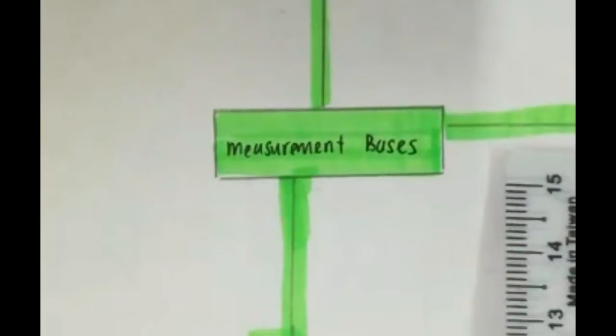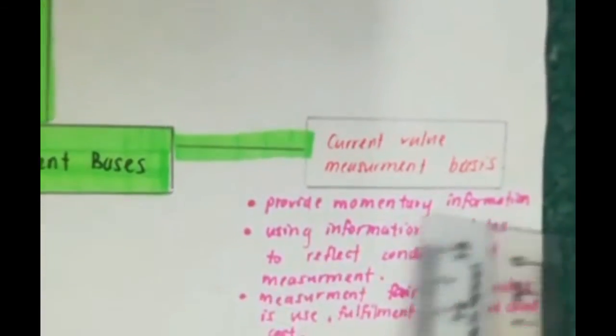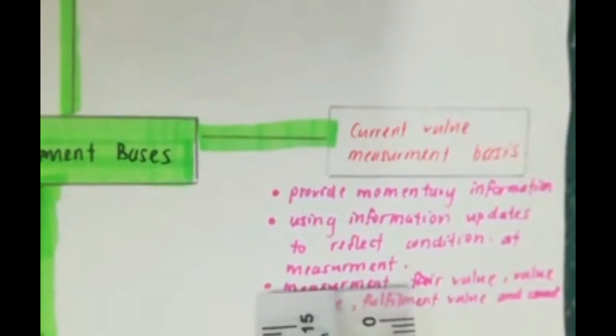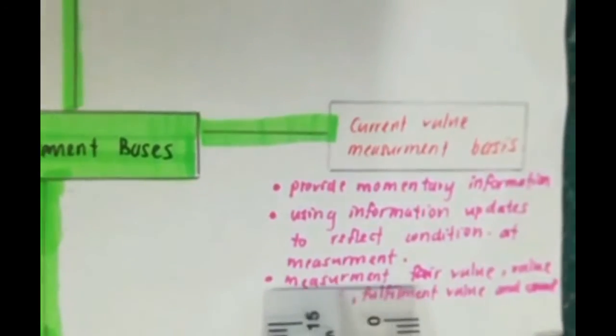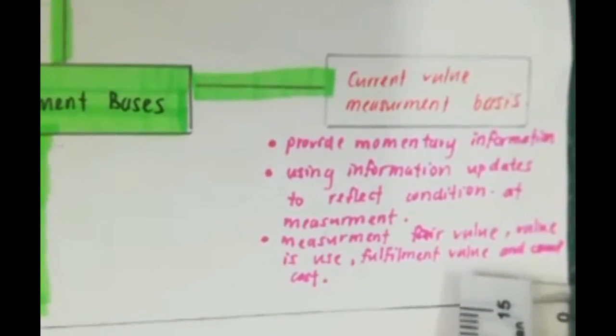The second measurement basis is the current value measurement basis. It provides up-to-date information, using information updated to reflect conditions at the measurement date. The third: measurement at fair value, value in use, fulfillment value, and current cost.